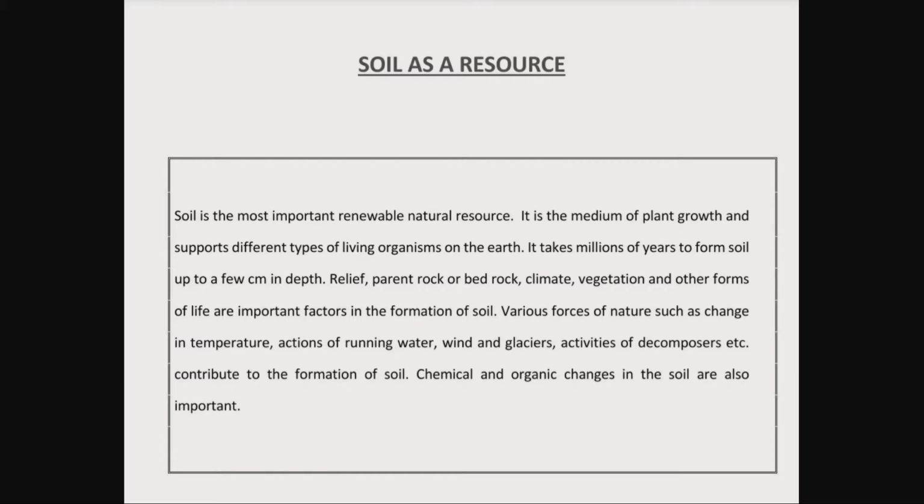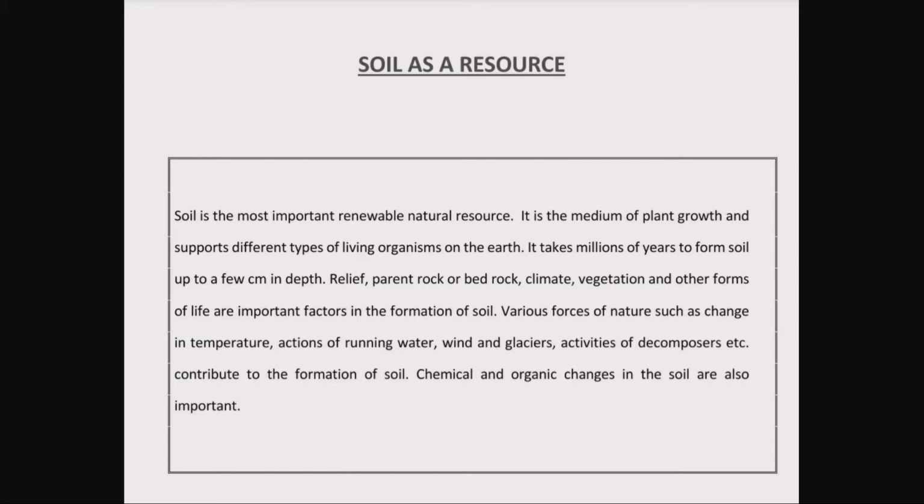So what are the various forces affecting the formation of soil? That is temperature, actions of running water, wind and glaciers, then activities of decomposers. What are decomposers? Decomposers means the presence of fungi or bacteria and such things. What are they doing? They are obtaining nutrients from the dead plants. So these are the important factors affecting the formation of soil.